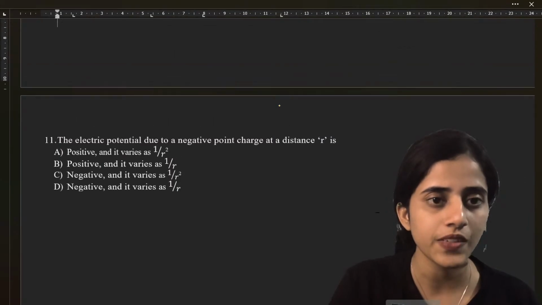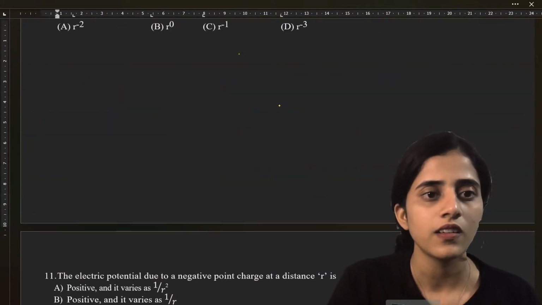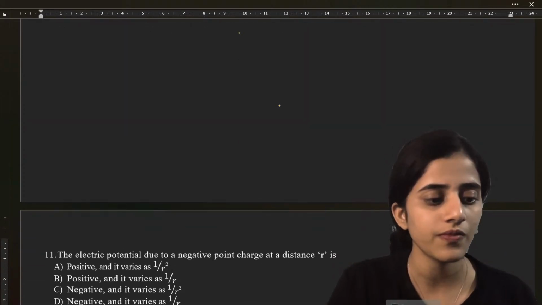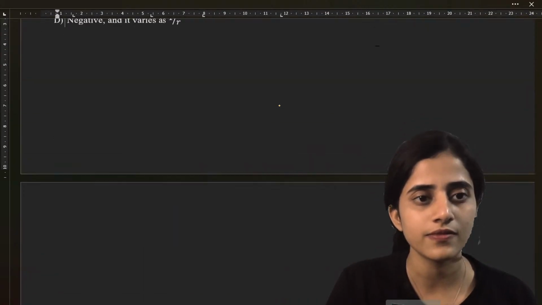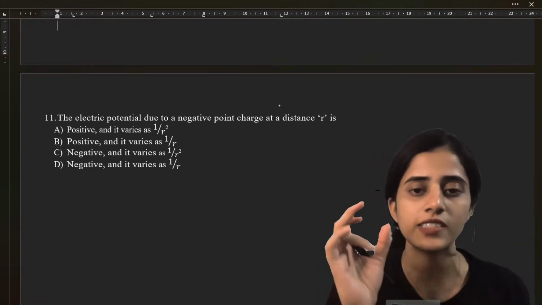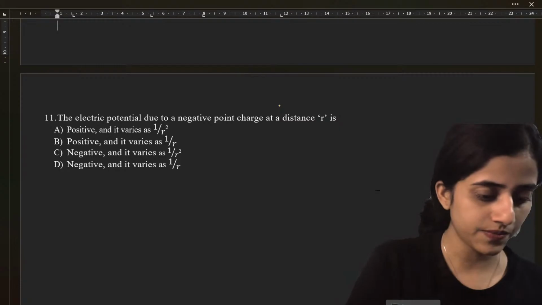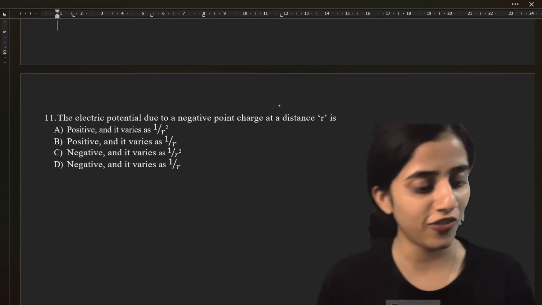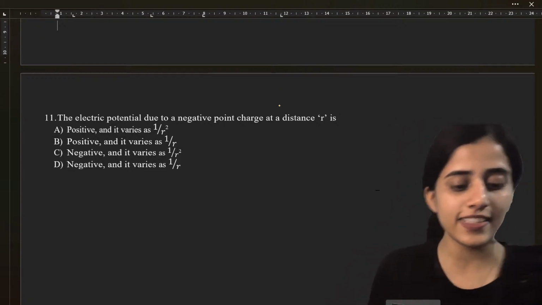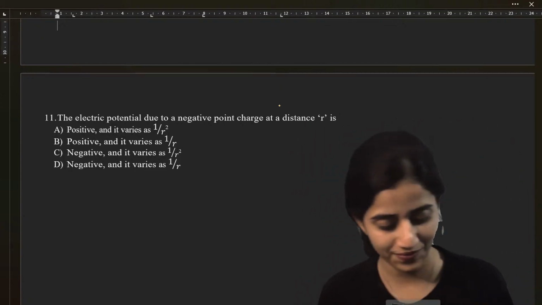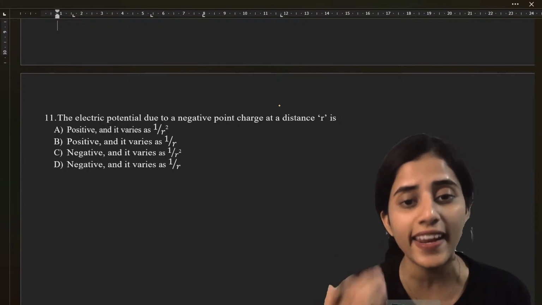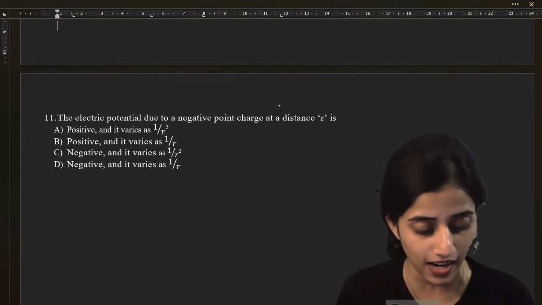What happened? What is the next question? The electric potential due to a negative point charge at a distance r is. Ma'am, F is the answer. Okay, Alina says it's D. Alright. The electric potential due to a negative point charge at a distance r is.